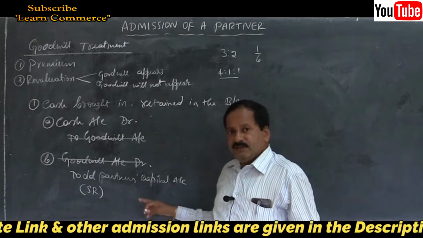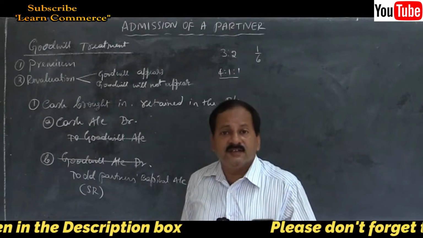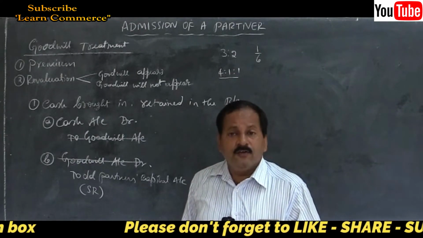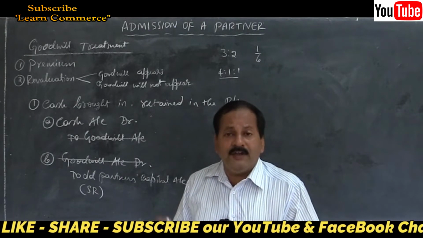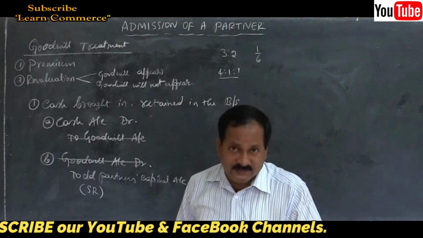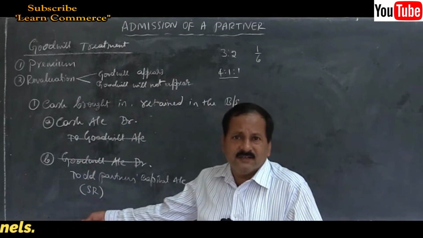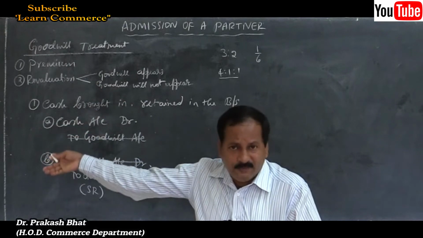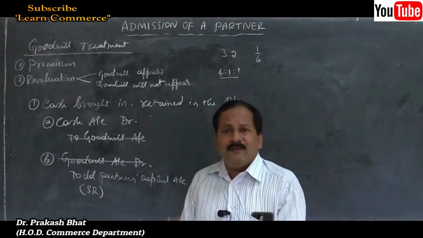Then, if in the problem one more instruction is given, instead of saying goodwill is withdrawn by the old partners, they may say half of the goodwill is withdrawn by the old partners. What will you do? Same entry you will pass. See friends, on the debit side you will write to cash or bank. While writing the amount, you will write half of the amount.